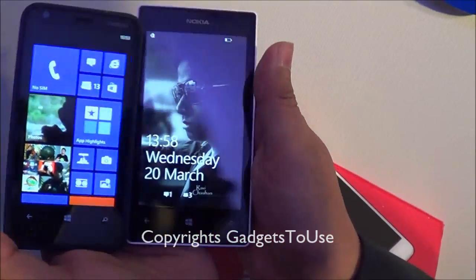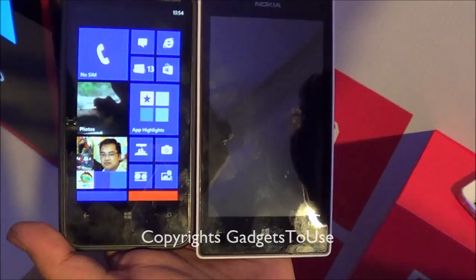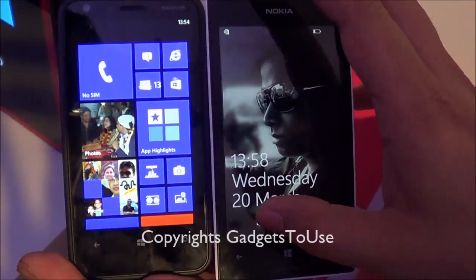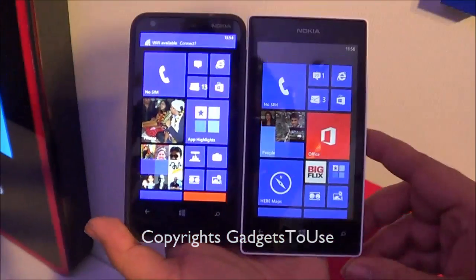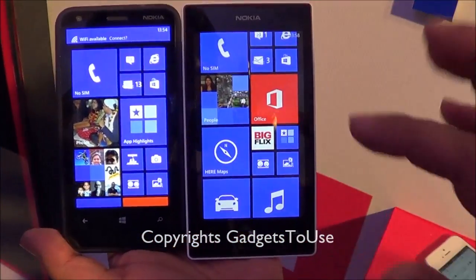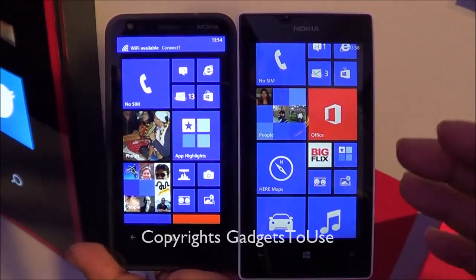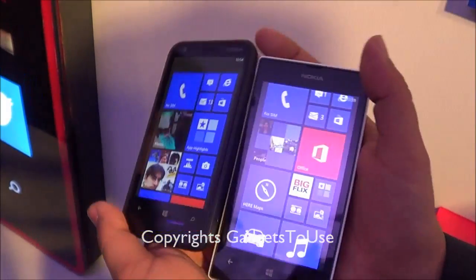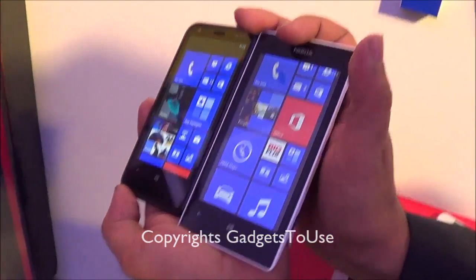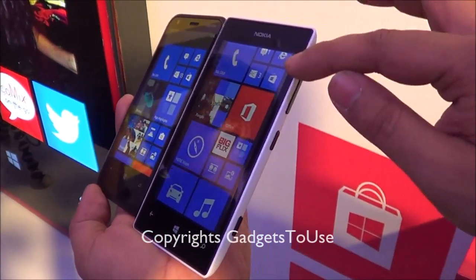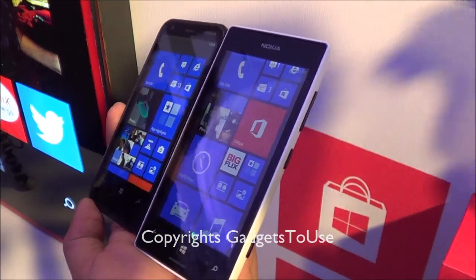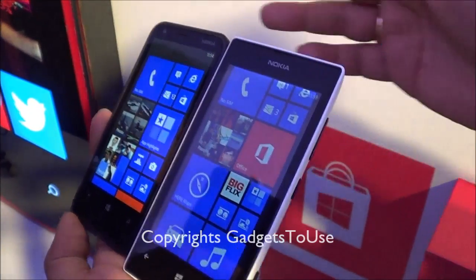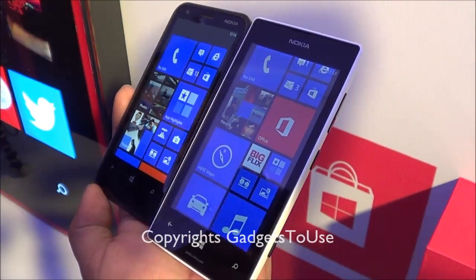The front side is almost similar, although there is a little difference in the display size. Lumia 520 is 4-inch, whereas it is 3.8-inch on Lumia 620. I would say right now the display on the 520 is looking much better, as are the viewing angles, because the Lumia 520 has an IPS LCD display, whereas the 620 has a TFT display.